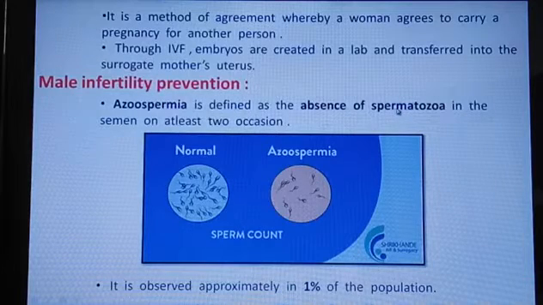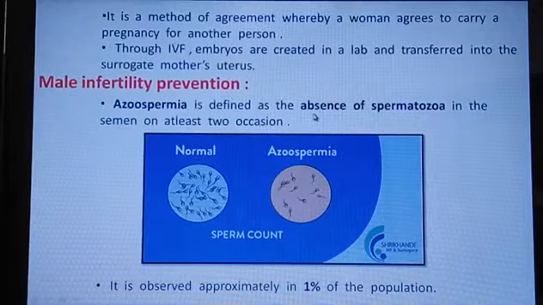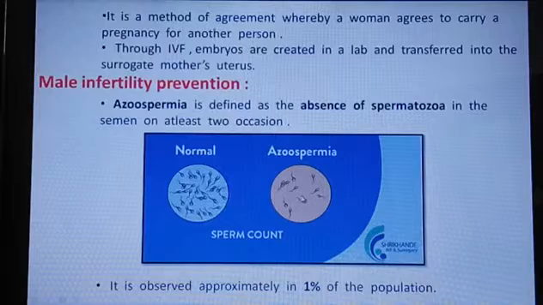Absence of spermatozoa in the semen on at least 2 occasions, not only one time. When we watch on 2 occasions and the sperm number in the semen is reduced, that condition is called azoospermia. Look at the picture. Normal semen has a larger number of sperm, and in azoospermia there is only an absence or a lower number of sperm. That is called azoospermia.